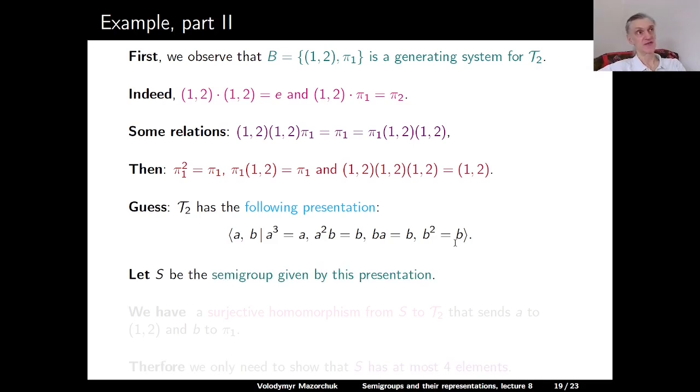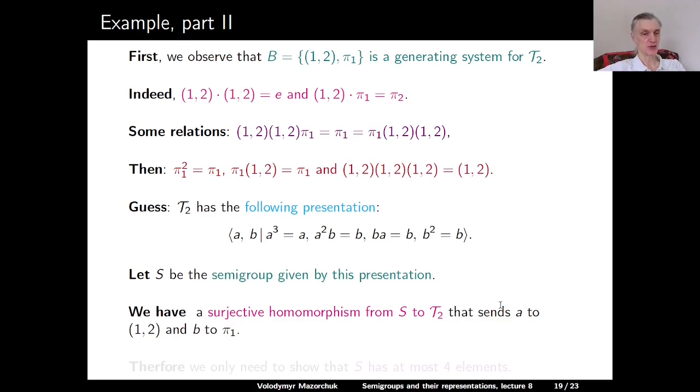So to prove that this gives us a presentation for T2, denote the semigroup given by this presentation by S. Then we have a surjective homomorphism from S to T2, which sends A to the transposition of 1 and 2, and B to pi 1. And so we only need to check that S has at most 4 elements. Then it has exactly 4 elements, and this surjective homomorphism is an isomorphism.